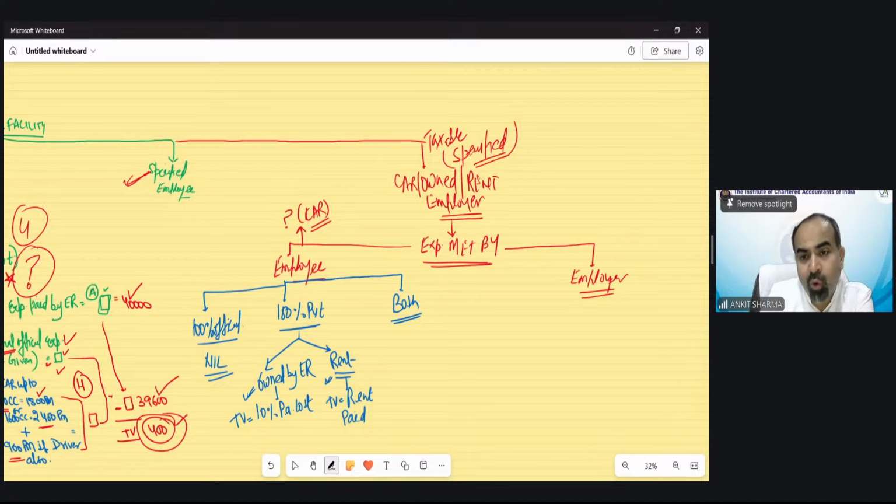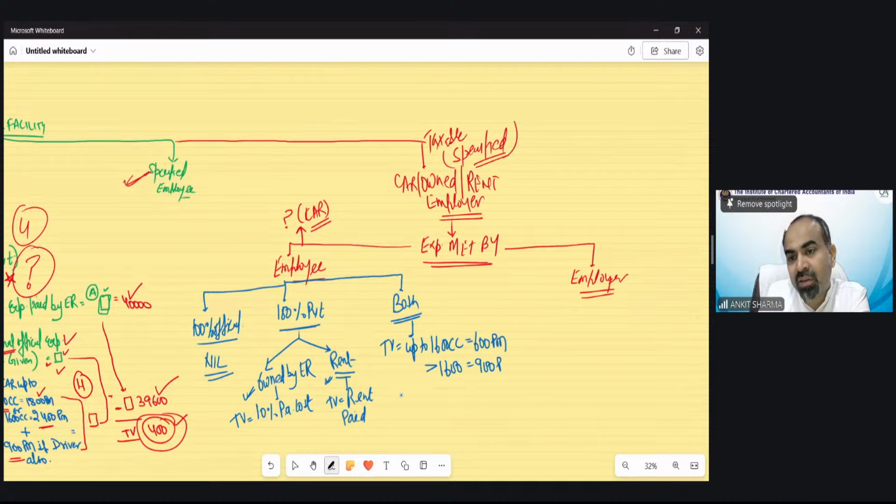In case of both, the fixed value needs to be taxed. The taxable value, if the car is up to 1600 cc, is 600 rupees per month. If more than 1600 cc, then 900 rupees per month needs to be taxed.